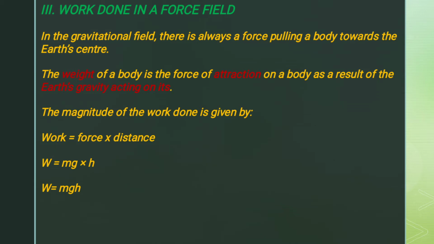So the work done is equal to mass times acceleration due to gravity times the height from which the object falls or to which it rises. So the work done under a gravitational field is W equals mgh.